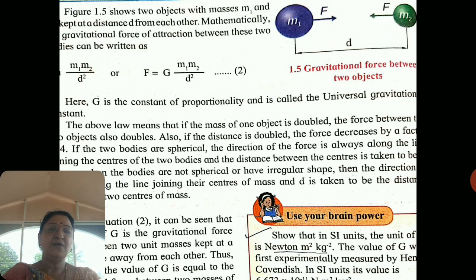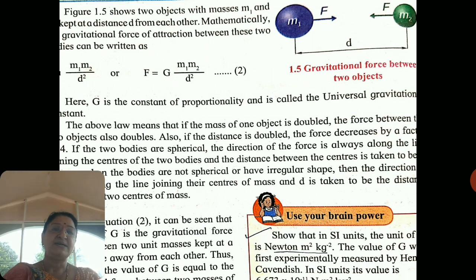Now observe equation number 2: F is equal to capital G m1 m2 upon d square. From this equation it is clear that if the distance between the two objects increases, the gravitational force decreases, or if the masses of the objects increase, the force also increases.